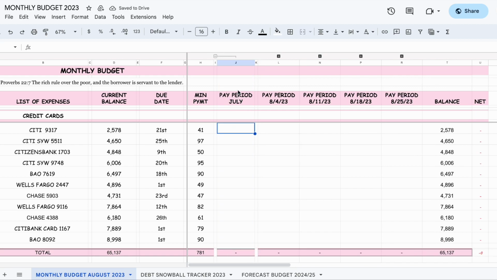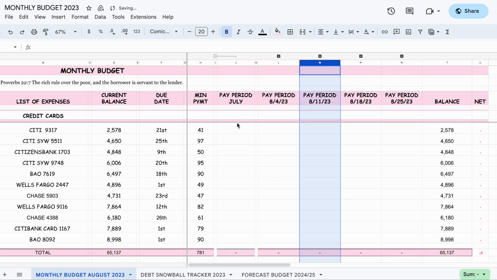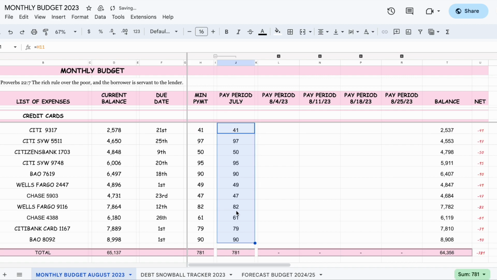And all I'm going to do, when you see pay period, that's really for minimum payments and for income 1. Income 2 will have a second column right here. But I didn't do it for July because it's already August. I just wanted to get it done with. So what we're going to do is just apply the minimum payment, because we pay the minimum payment every month. And the only difference is income 1 and income 2. So I decided to add income 1 in the pay period with the minimum payment, and income 2 I want to track separately because it's weekly. And my husband's income, which is paying the minimum payment, is bi-weekly.